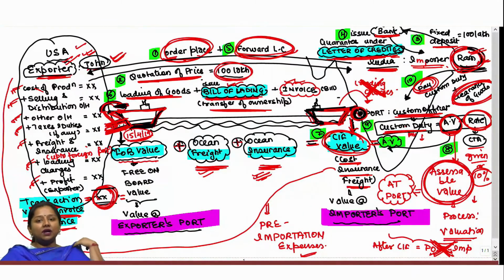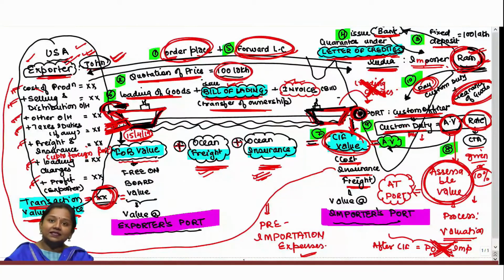So, whatever question, whatever adjustment comes in your exam, always remember that any expense incurred to deliver the imported goods at the Indian port, whether incurred by the exporter or by the importer on behalf of the exporter, shall be added in the assessable value upon which duty needs to be computed. However, any expense incurred after the port, being post importation expense, shall always be ignored while computing this assessable value. Okay. So, this is the basic structure behind custom valuation.